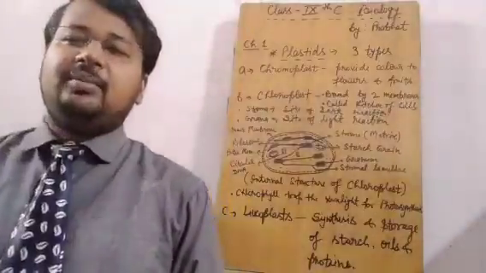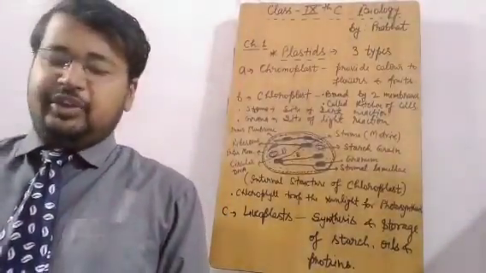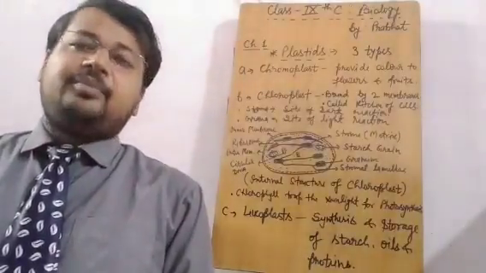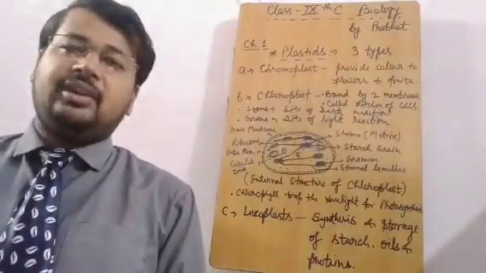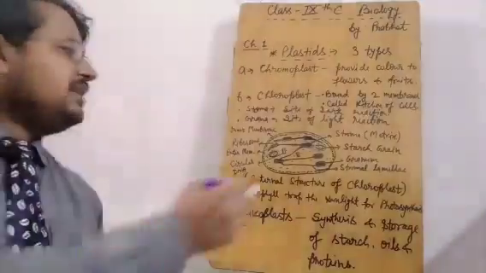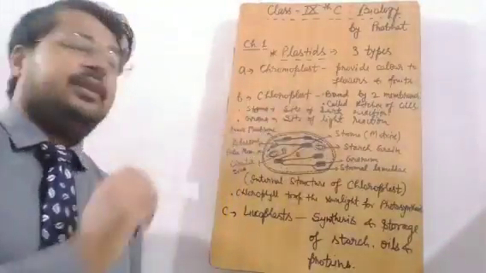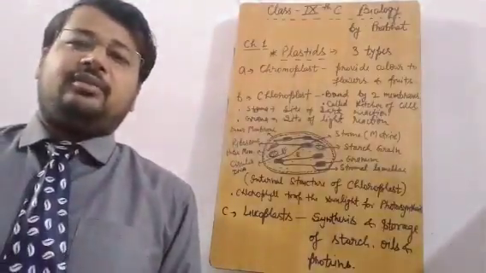As you know, plastids are the largest cell organelle, as it is mentioned in your book also. These are bound by double membranous structures, as you can witness in this diagram as well. There are an inner and an outer membrane. The diagram of chloroplast is very important.